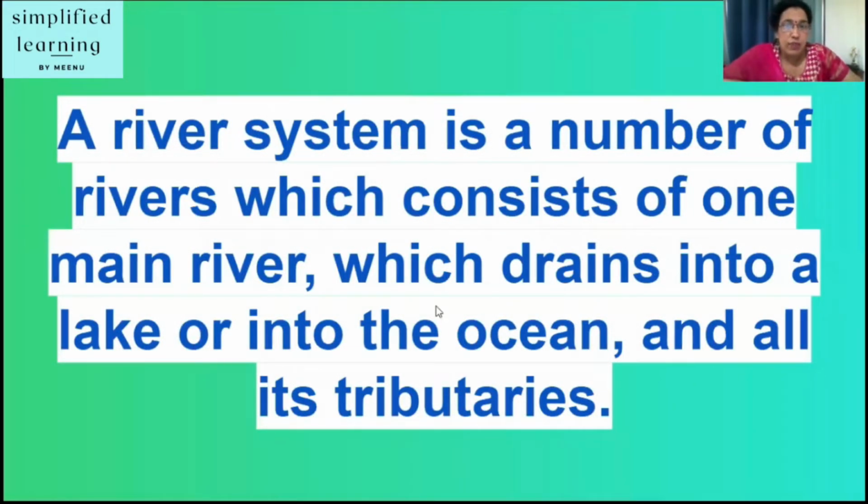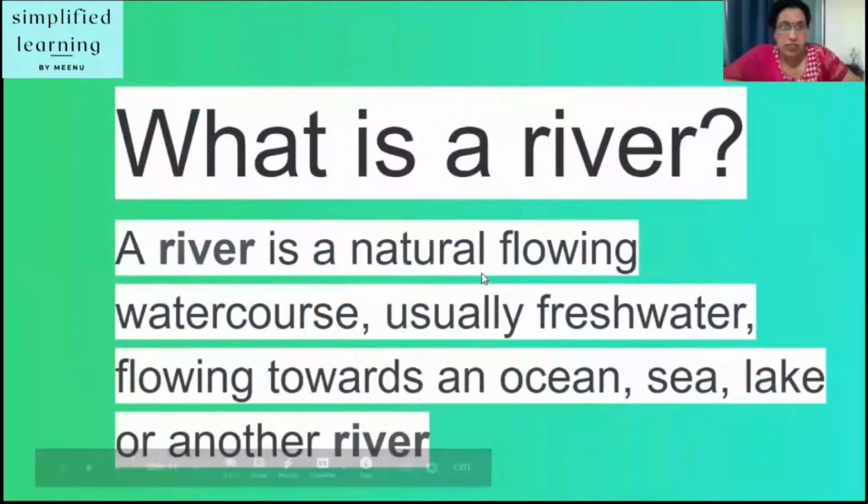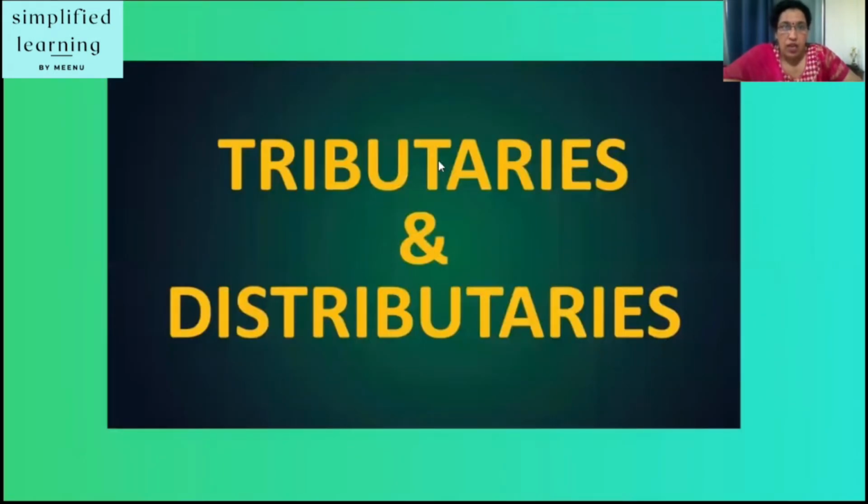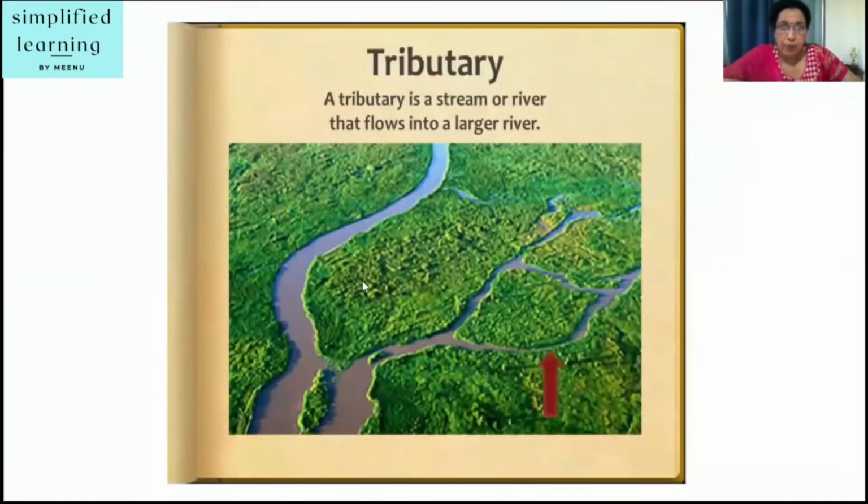So a river system is a number of rivers which consist of a main river which drains into a lake or into the ocean, and its tributaries. What is a river? A river is a natural flowing watercourse, usually freshwater, flowing towards an ocean, sea or another river. Now first we will talk of tributaries and distributaries.